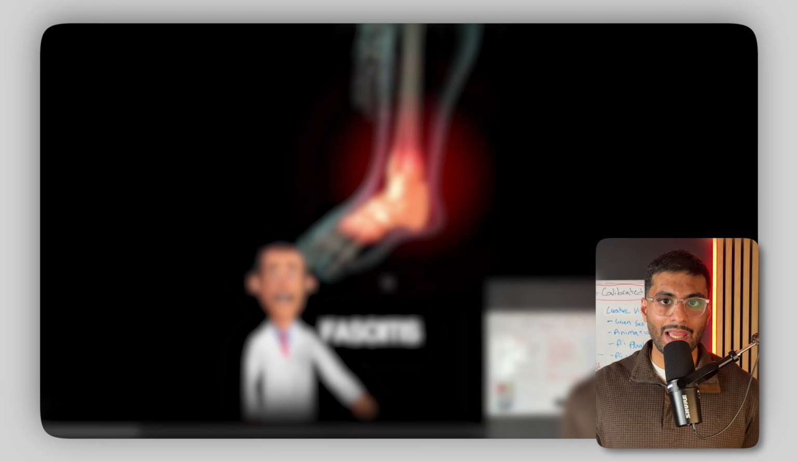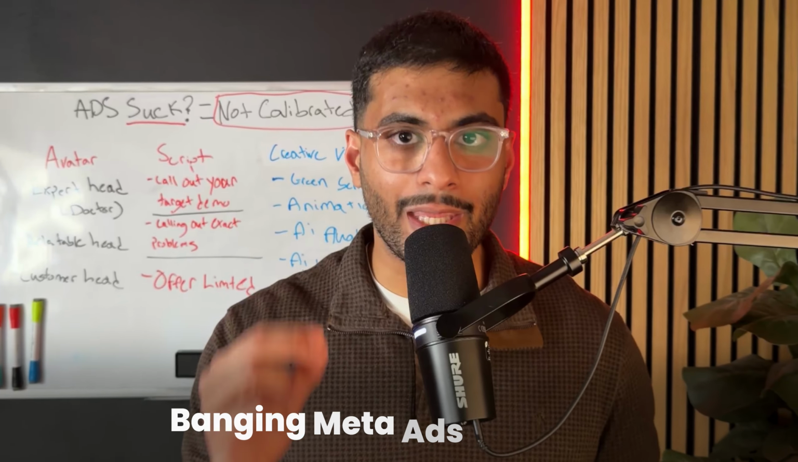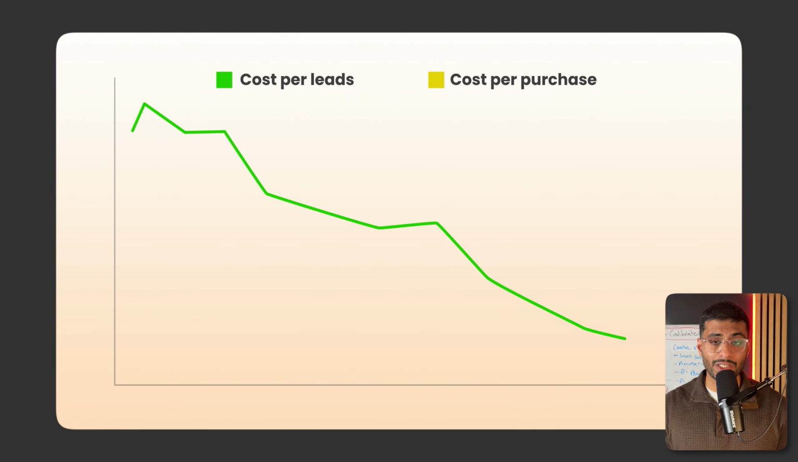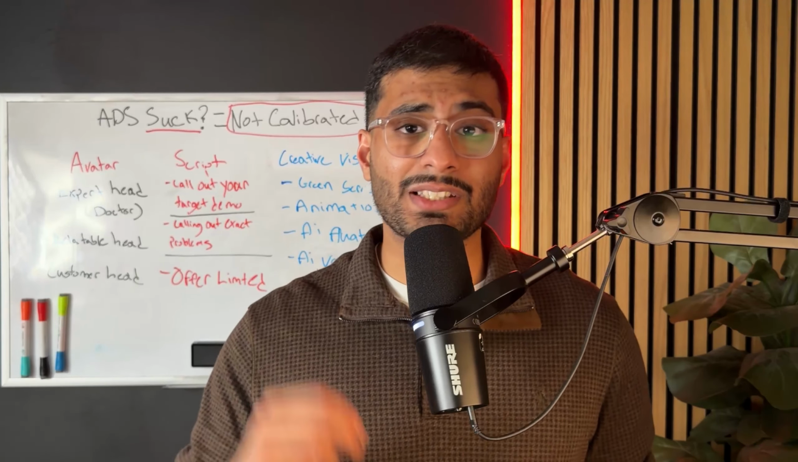In this video, I'm going to show you the exact blueprint on how I mix AI ads with real life footage to make banging Meta ad creatives. In some cases, these ads give us the lowest cost per lead and the lowest cost per purchase in the entire ad account. This is not AI slop that's entirely made by AI. You just click publish and run it as an ad.